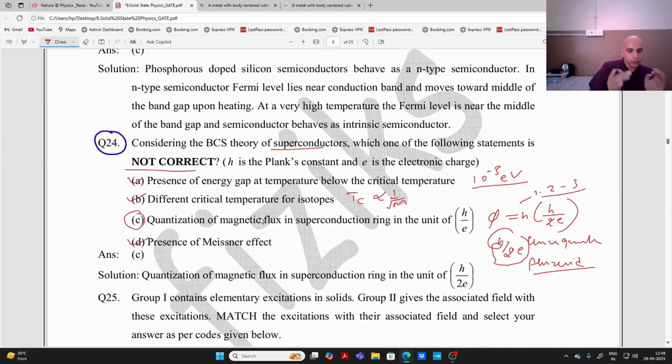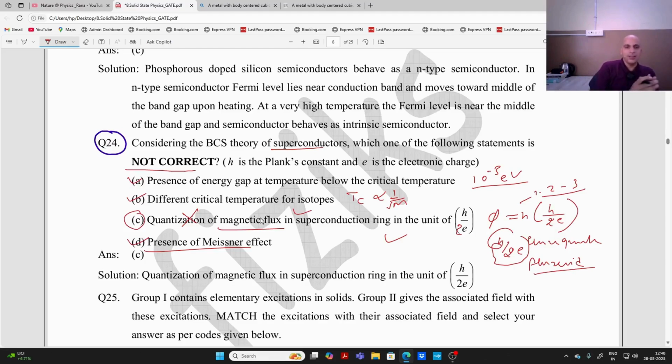When a material goes from normal state to superconducting state, and the applied magnetic field is switched off, then a persistent magnetic flux is developed inside that is quantized, and the quantum of that flux is represented as h upon 2e. So here it is e, it should be 2e, so it is wrong, right? So you have to remember quantization of flux in the superconducting state. Quantization of which flux? Magnetic flux, right? So this is all about this question.